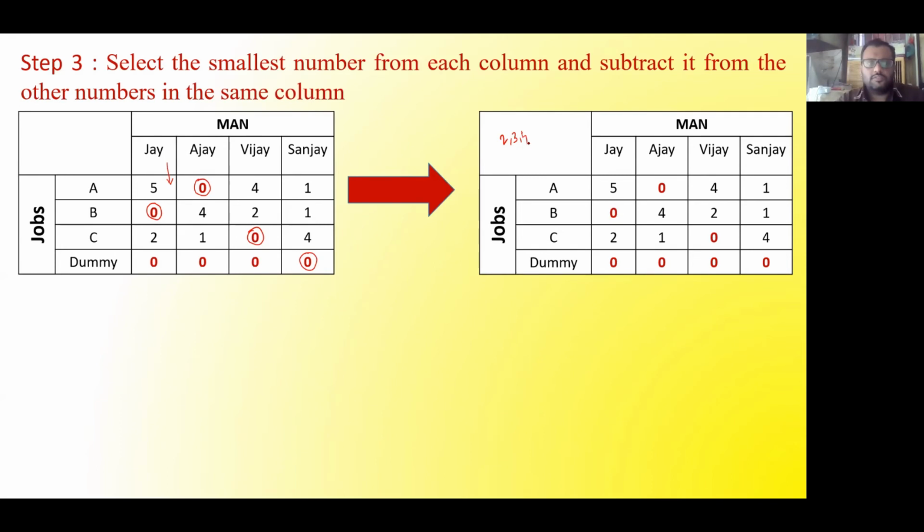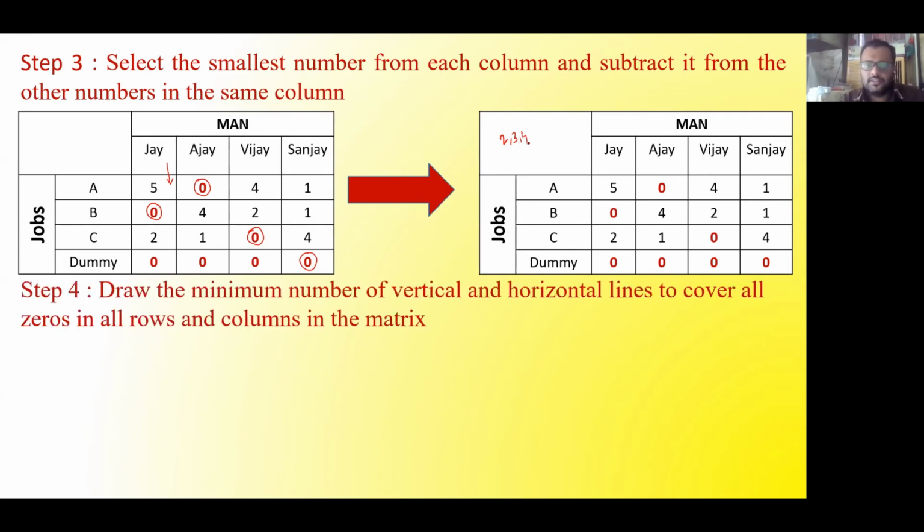Then after we have created the baseline from both sides, from the job side as well as the man's side, the next step is to draw the minimum number of horizontal and vertical lines. Now here comes your logical thinking. Can someone draw and tell me the minimum number of lines that cut all the zeros? It is 4 only. It will be 4, it is not coming less than 4 with any combination.